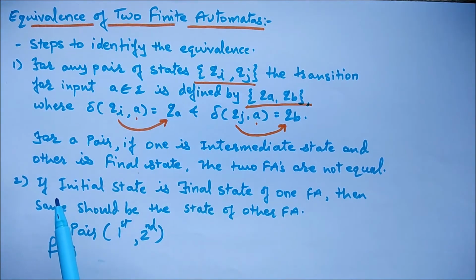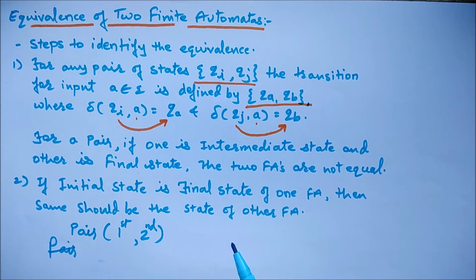And the second rule says, if the initial state is a final state of one automaton, then the same should hold for the other finite automaton to get the equivalence. So this is all about the definition and the working mechanism of the two finite automata.